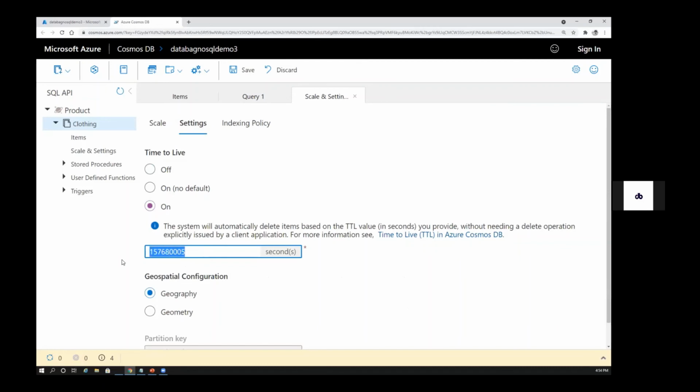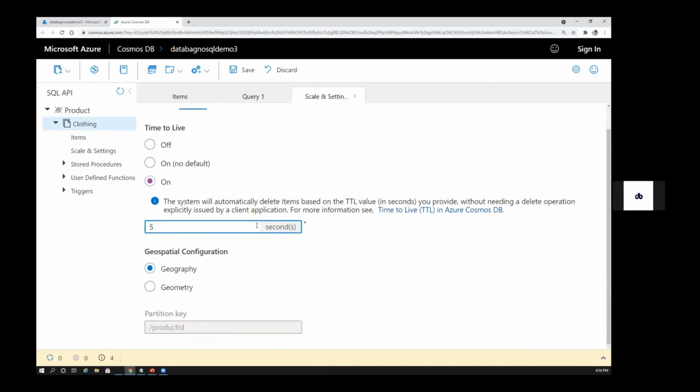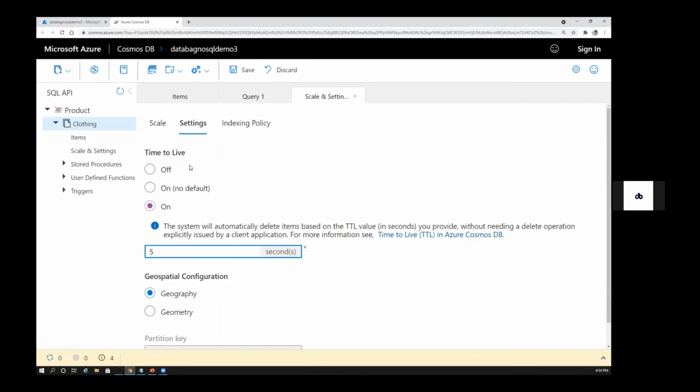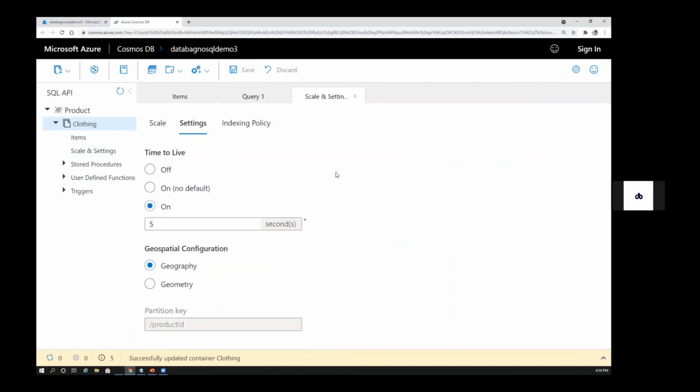Let's put 5 seconds. So now I've added 5 seconds time to live. What happens is you can set the time, and after 5 seconds, the data within these items will be deleted automatically. Okay, I have selected that.